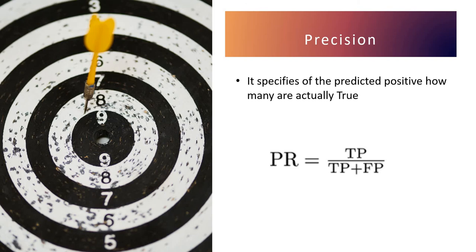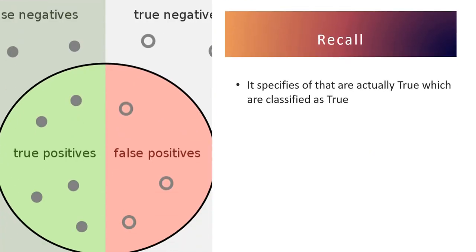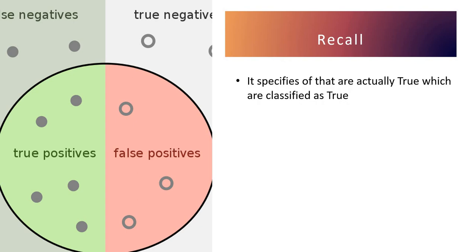Now let's discuss recall. Similarly, in the case of recall, for the actual classification, how many are predicted correctly? Like as we have 30 positives and 70 negatives, how many actually got predicted correctly as positive and negative is called recall. Okay, so the formula for recall is true positive divided by true positive plus false negative.